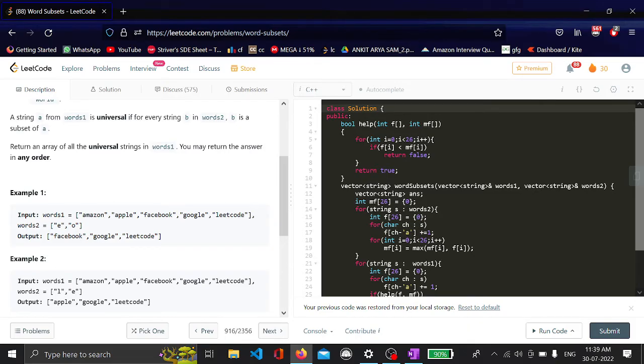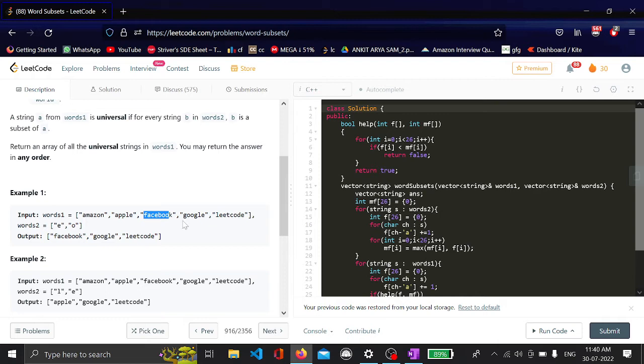In the first word, Amazon, there is never any occurrence of E, whereas there is an occurrence of O. But we have to consider the occurrence of both E and O, so they are not a subset of this Amazon string, so it's not in the answer. And EO is not present in Apple either, because here E is present whereas O is absent. But in Facebook, both E as well as O are present, so it can be a possible answer. So we will push it back into our answer.